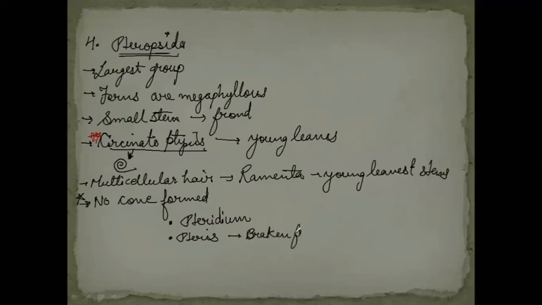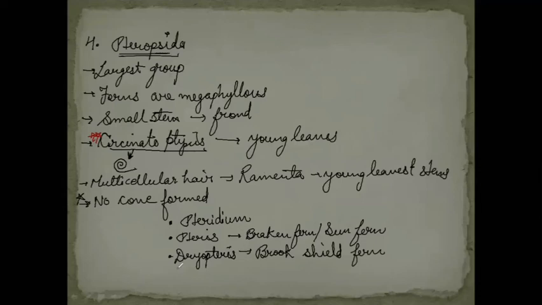Another example is Dryopteris, and the common name is brook shield fern. Right? Another example is Adiantum.